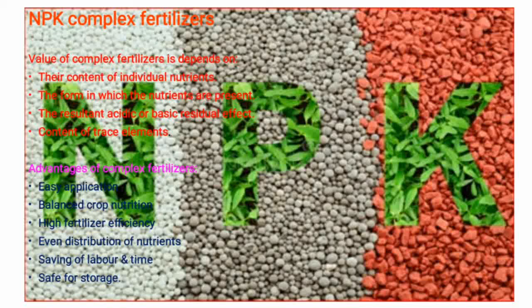So the value of NPK complex fertilizer totally depends on the form in which nutrients are present. Same as phosphatic fertilizer. If the phosphatic fertilizer is hard bone meal or slag lime, again it is not easily available to the plant. It takes very long for the plant to get it.